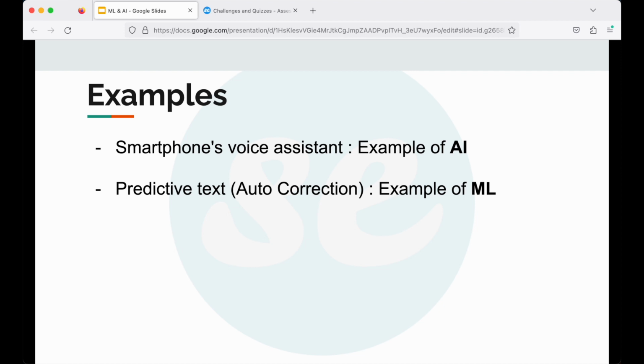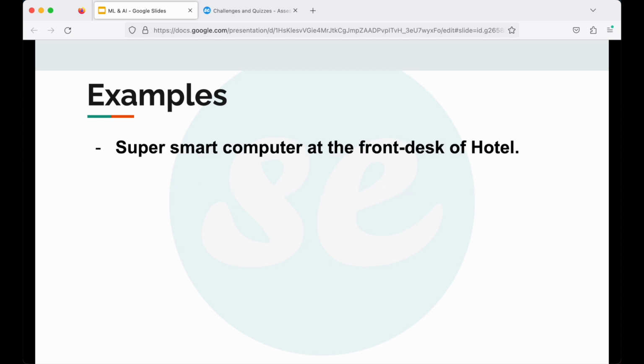Now let's see one real life example. Let's take an example of a high tech hotel which has a super smart computer at the front desk. This computer can welcome guests, answer questions, and even suggest nearby places to visit. And it does not need someone to tell it what exactly it has to say or do. It's like having a helpful friend at the reception who knows a lot.